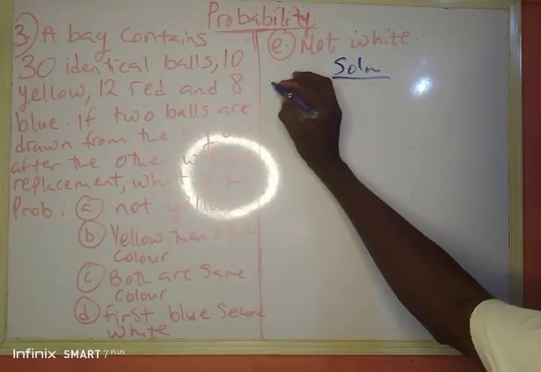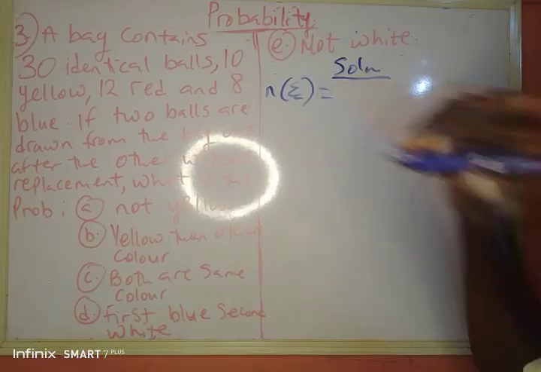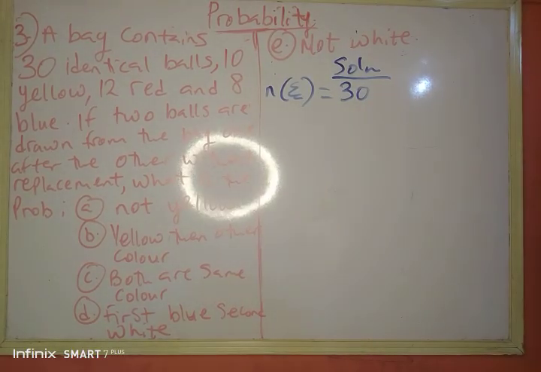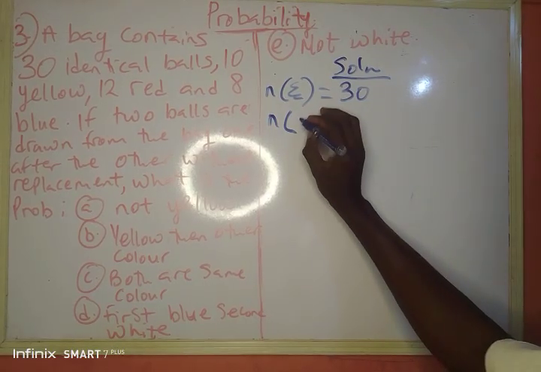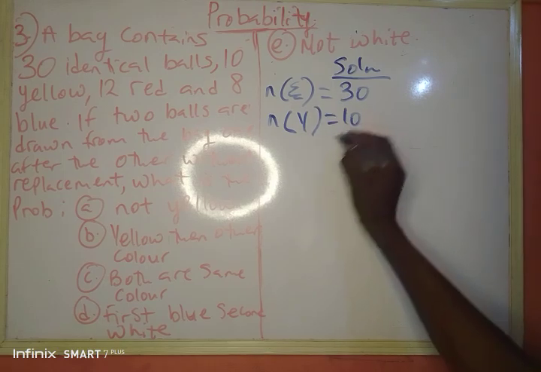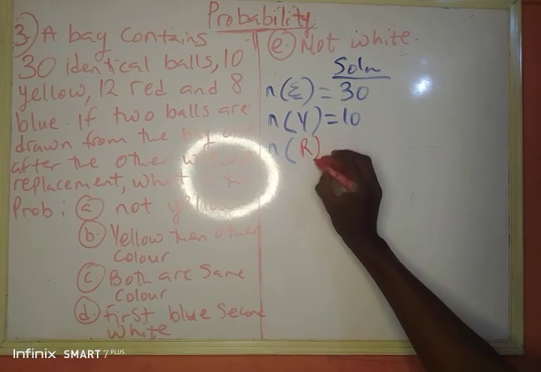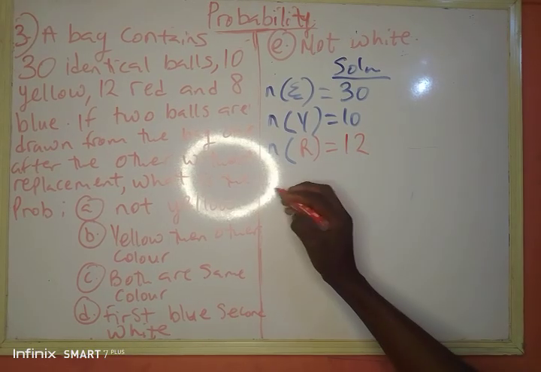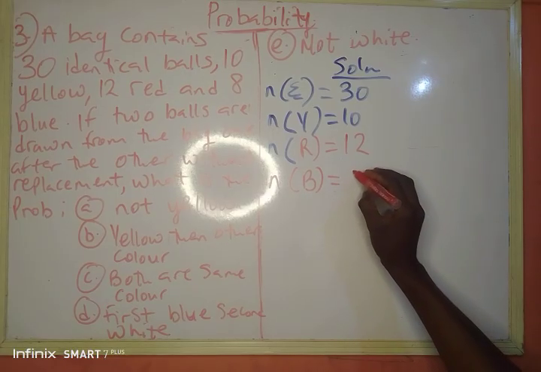The total number in the bag is 30. So you have 30 balls in the bag. Number of yellow is equal to 10. Number of red... no, 12 red and 8 blue. Number of blue is then equal to 8.